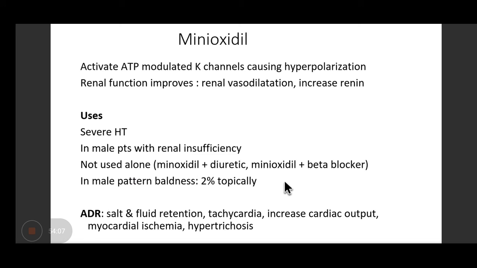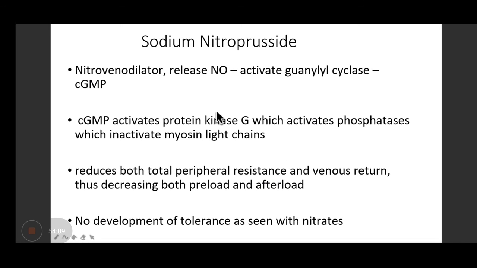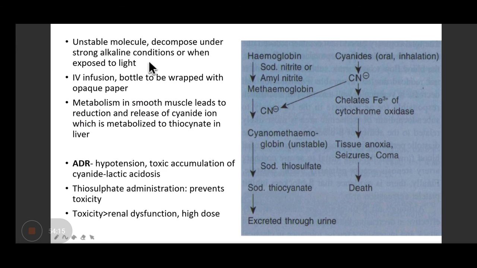So, yes. Sodium nitroprusside is a nitrovasodilator that releases nitric oxide and acts via guanylate cyclase. But an important point is that the bottle in which we make the infusion has to be wrapped with opaque paper, because exposure to light degrades it. That's the reason the sodium nitroprusside infusion bottle has to be covered with opaque paper. And it can lead to accumulation of cyanides because of its metabolism.